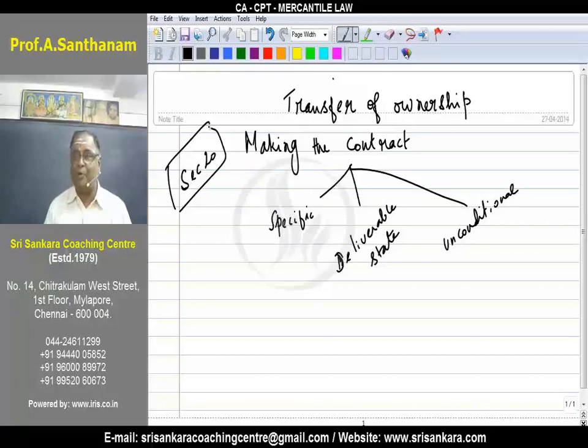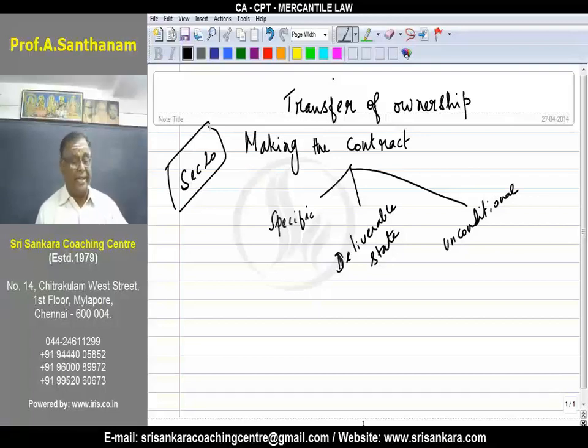Someone gave the correct answer here. Specific means, are they existing goods, or future goods, or contingent goods? Tell me what is the correct answer. Existing goods. Sir, existing goods, suppose they are unascertained goods, whether this rule is applicable?